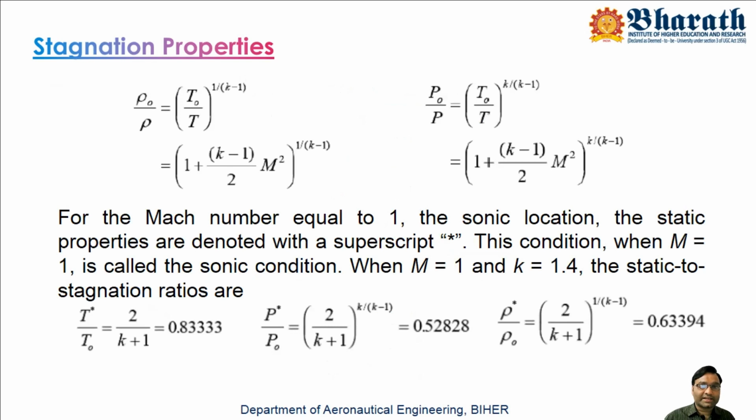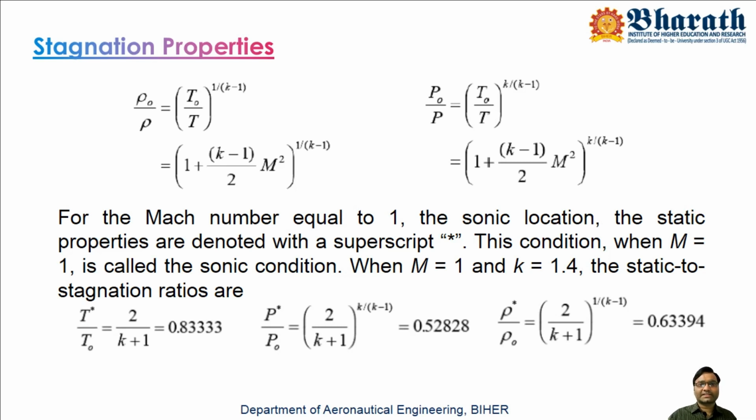Now similarly, for the other equations, rho naught by rho and P naught by P, you can bring the previous equation in place of T naught by T and substitute it here. It will give the value of rho naught by rho. Similarly, substituting here gives the equation for P naught by P. So we have rho naught by rho and P naught by P in terms of Mach number as well as the ratio of specific heats.